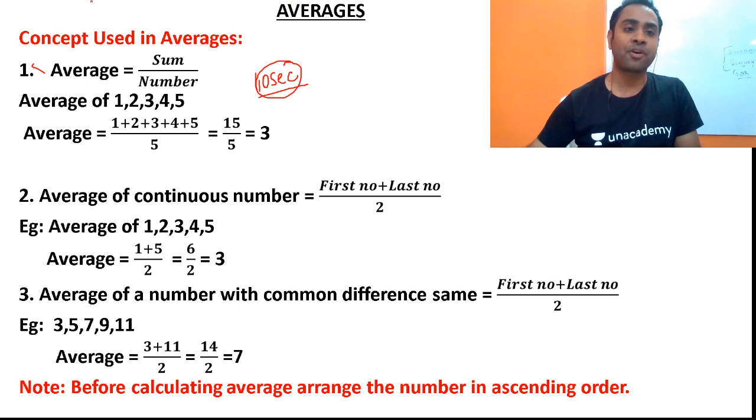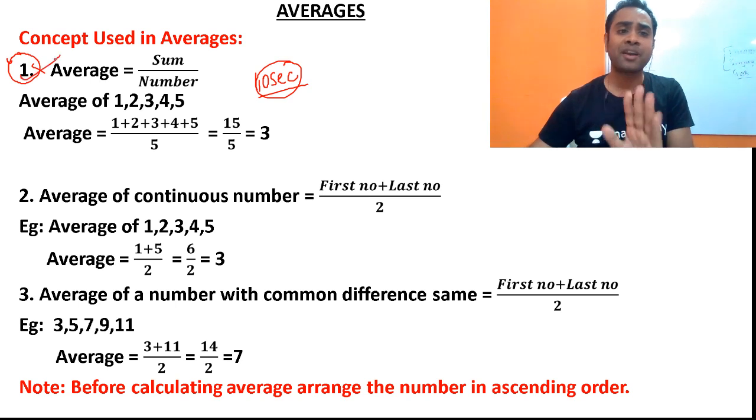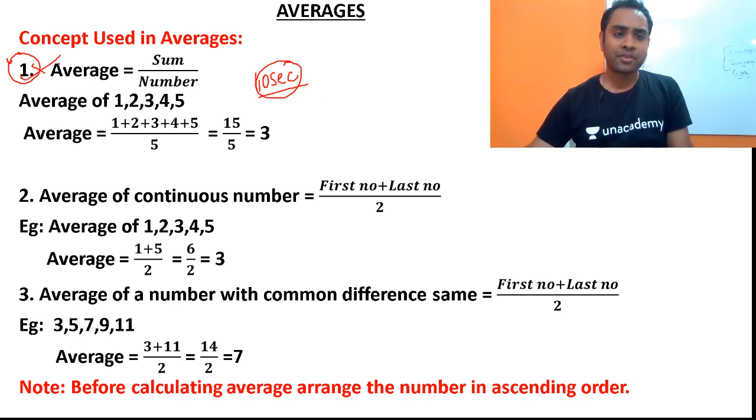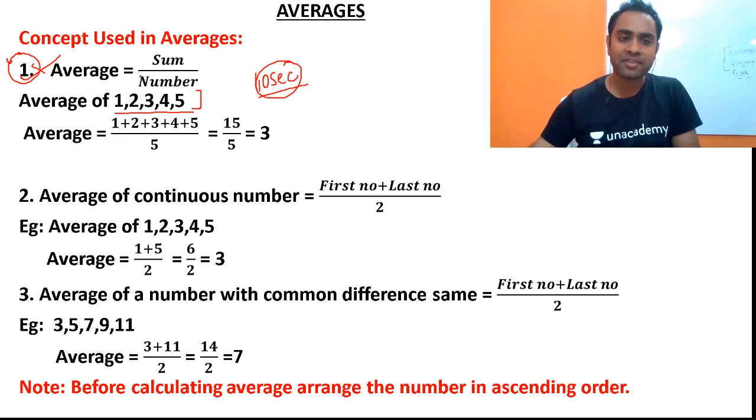The first concept is that average is equal to sum divided by number, which is the definition. Just wait for 5 minutes, I will show you all the tricks. So average of 1, 2, 3, 4, 5 will be the sum, 1 plus 2 plus 3 plus 4 plus 5, divided by 5, so you will be getting 3 here.